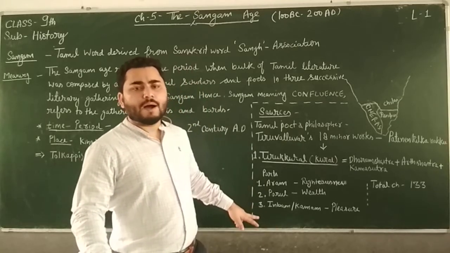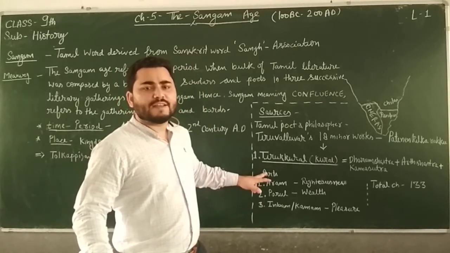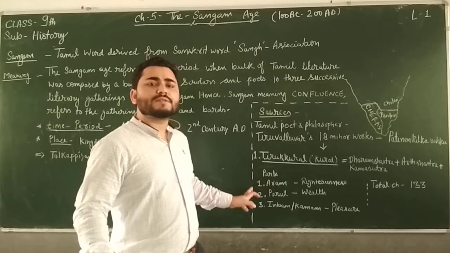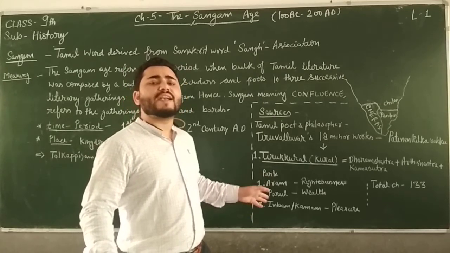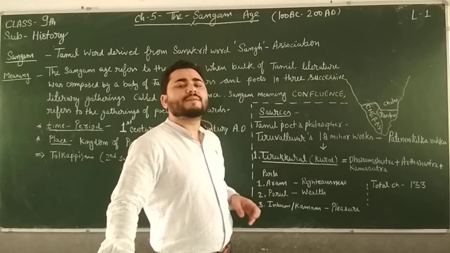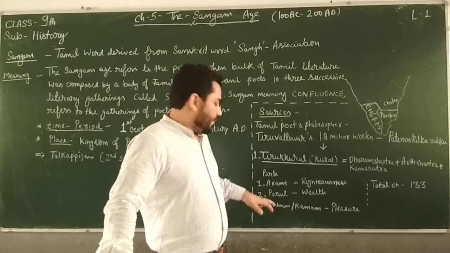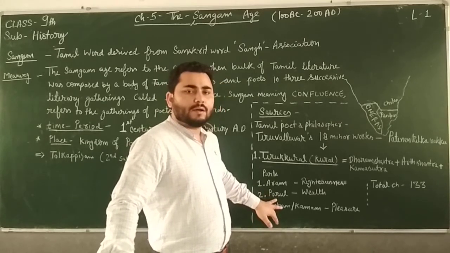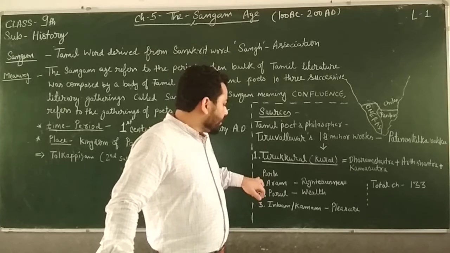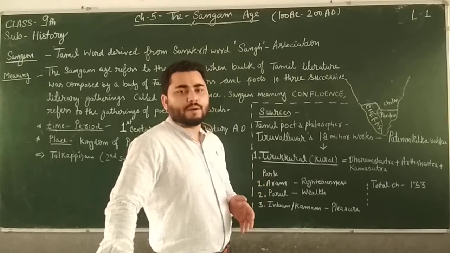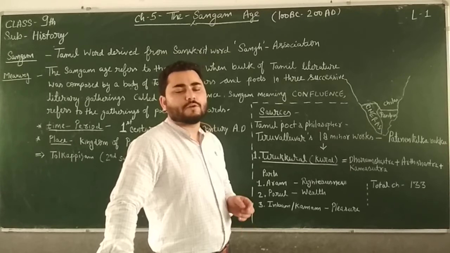So Inbam and Kamam, as well as the first one, Aram, deal with individual life, and Porul deals with public life, wealth. Inbam is about the private, matrimonial life of people, and Aram is about the righteousness, morality and virtues of an individual.